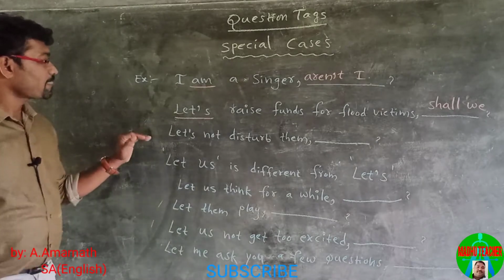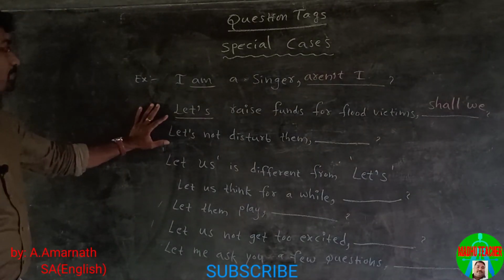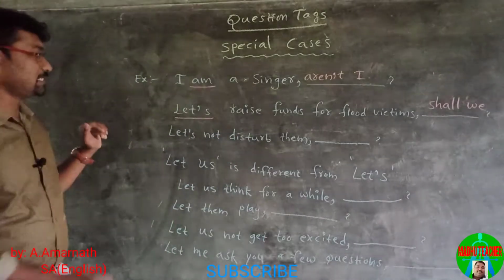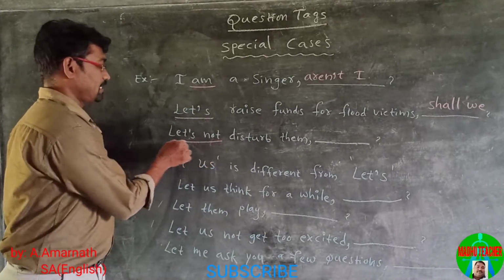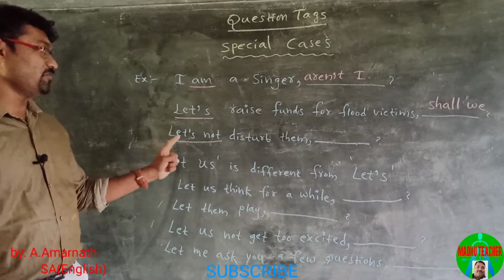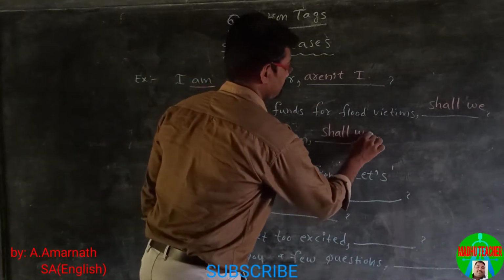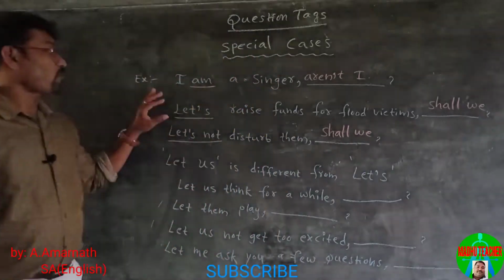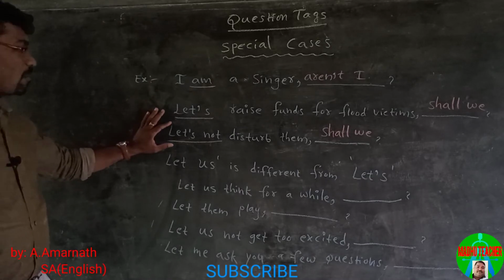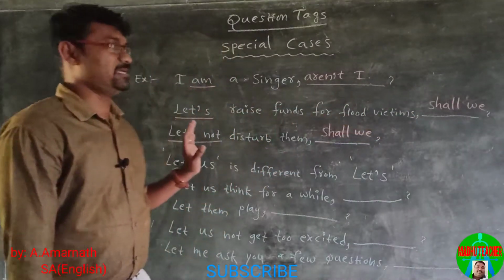Next, let us see the negative form of let's. Let's not disturb them. Here, let's is in negative form. In spite of that, we use shall we. When the statement is in positive or in negative, we always use shall we.